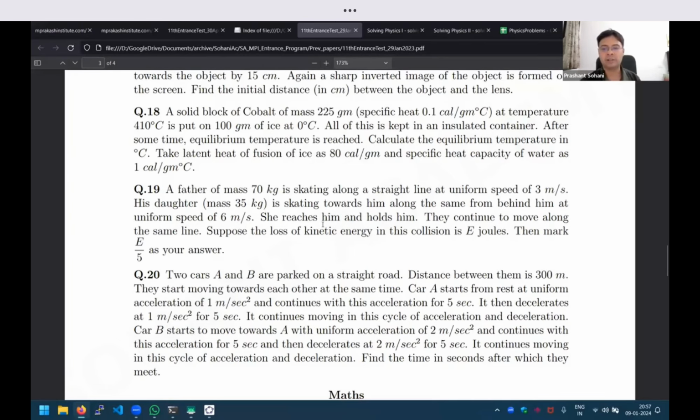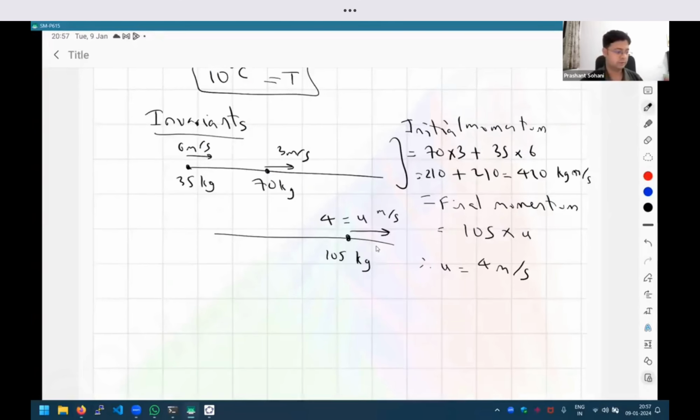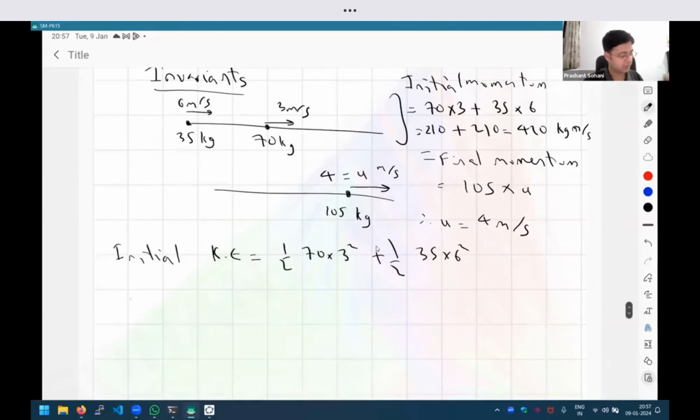Now what is being asked is, what is the loss of kinetic energy? Again, the total energy of the system has to remain the same, right? So the initial kinetic energy is how much? Half mv square, right? If I apply the formula, half of the first object, 70 into 3 square, and the second object. So this is the initial kinetic energy. And what is the final kinetic energy? It is half into the total mass into 4 square.